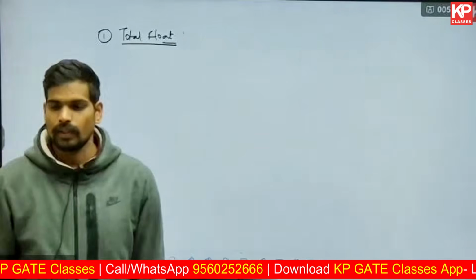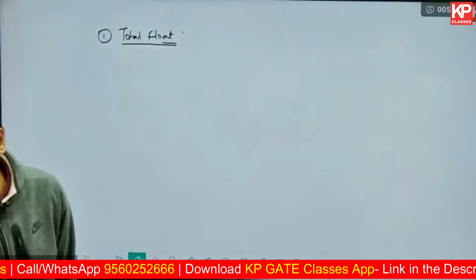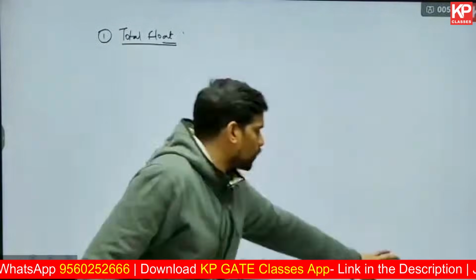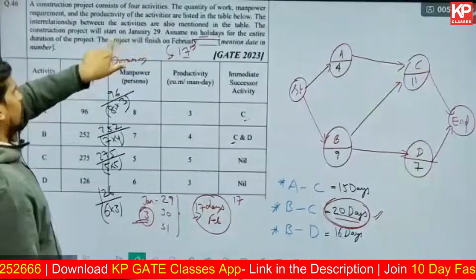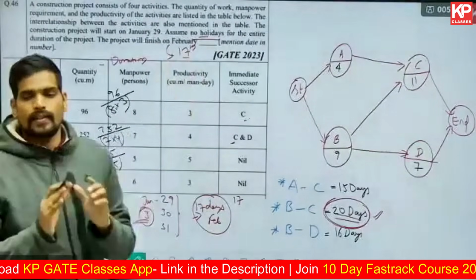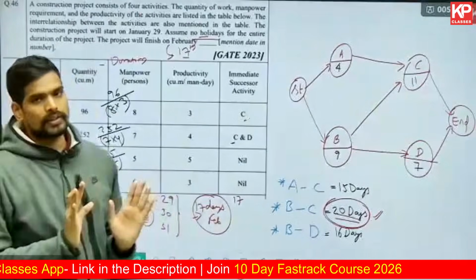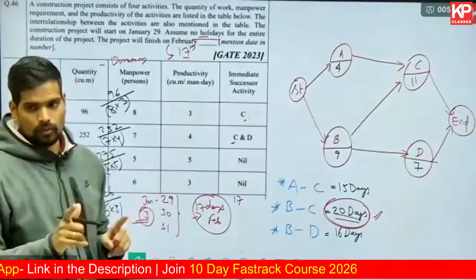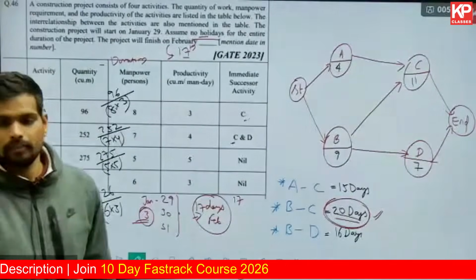You need to count 29th also, Rajeshri. 18th Feb cannot be the answer. So this is working day. It is starting on 29th morning and your project will be finished on February 17th at the end of the day. So 17th only is considered. You are working on February 17th also. Is that clear, Rajeshri?